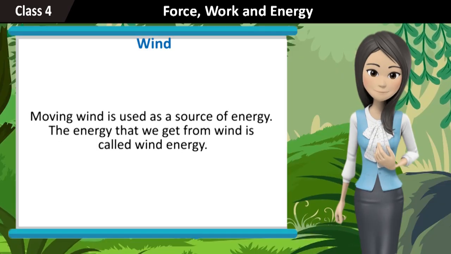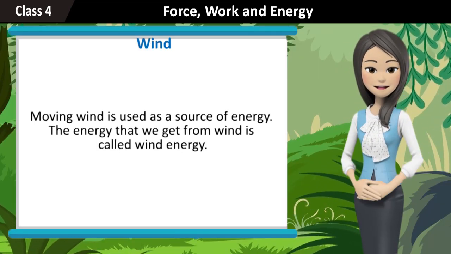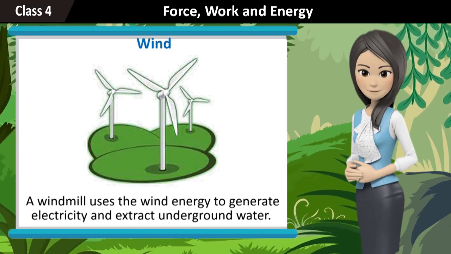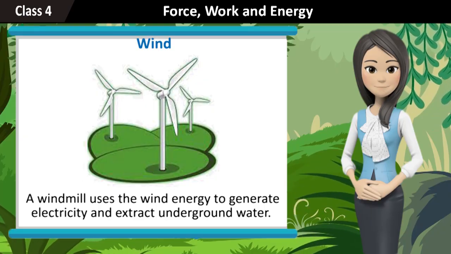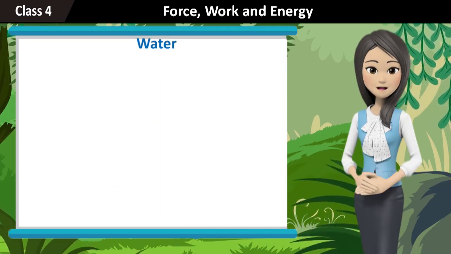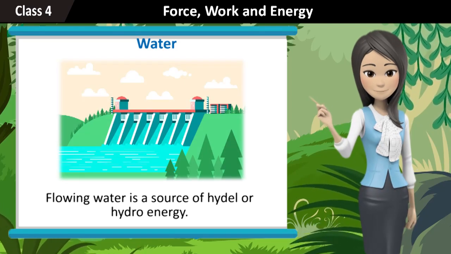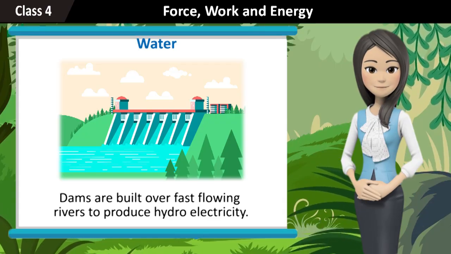Wind. Moving wind is used as a source of energy. The energy that we get from wind is called wind energy. A windmill uses the wind energy to generate electricity and extract underground water. Water. Flowing water is a source of tidal or hydro energy. Dams are built over fast flowing rivers to produce hydroelectricity.